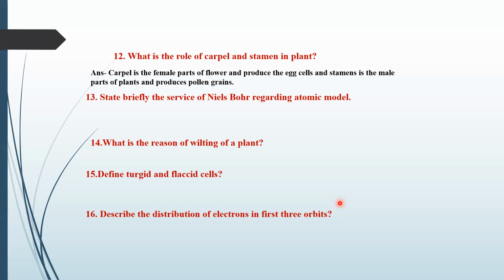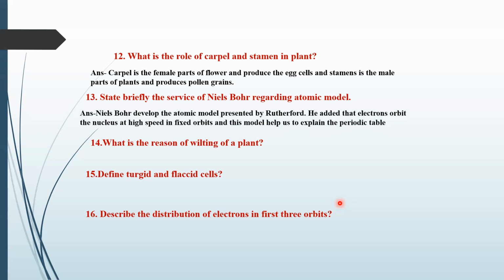Write briefly the service of Niels Bohr regarding atomic model. Yes, Fahad Murtaza, will you explain this? Niels Bohr and Rutherford developed the atomic model further by suggesting that electrons orbit the nucleus at high speed in fixed orbits. Okay. And this model helps to explain the periodic table.